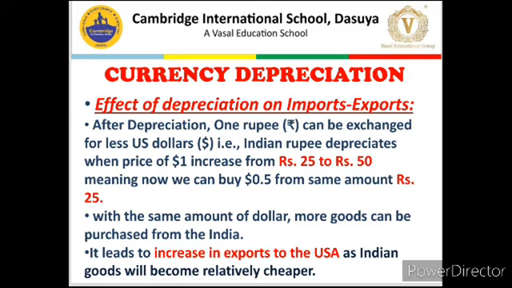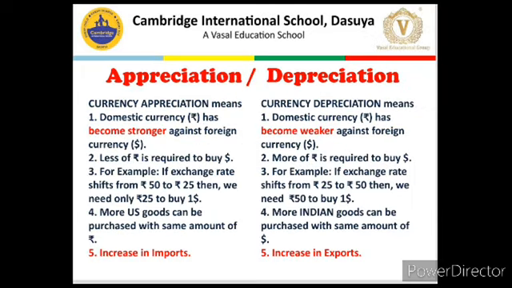Currency depreciation leads to an increase in exports, or a weaker domestic currency leads to an increase in exports. So let us compare the situations of appreciation and depreciation to shed some more light on these concepts. Currency appreciation means the domestic currency has become stronger against foreign currency, meaning less rupee is required to buy a dollar. For example, the exchange rate shifts from $1 equal to 50 rupees to $1 equal to 25 rupees.